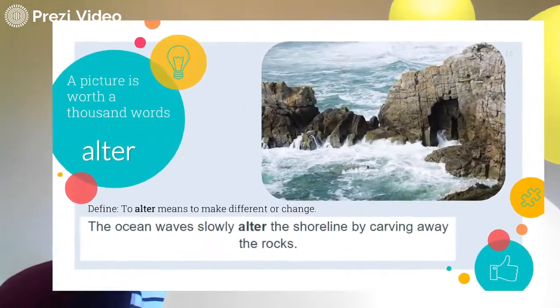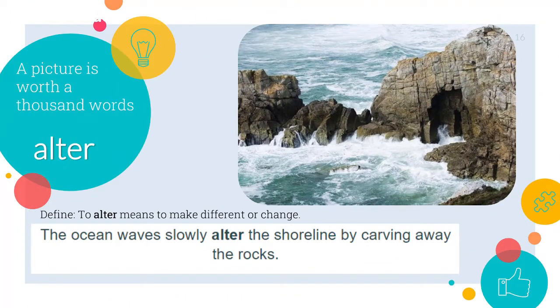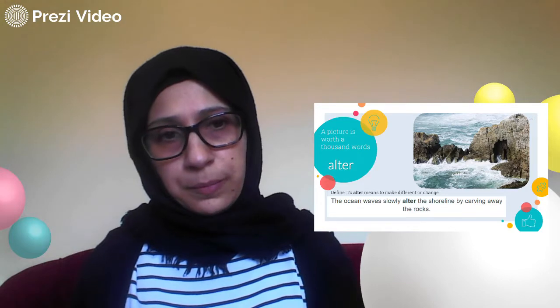Okay, so here I have the word alter. To alter means to make different or change. For example, the ocean waves slowly alter the shoreline by carving away the rocks. Now, this picture is very important for you to understand the word alter, and it's also a good example for our lesson as well. When I read the lesson, you will find the relation.